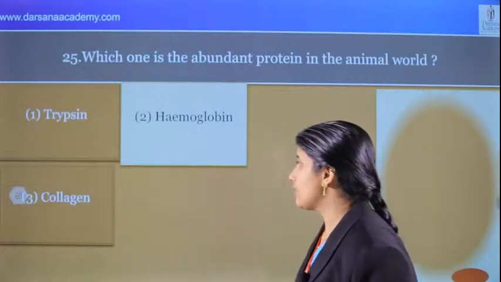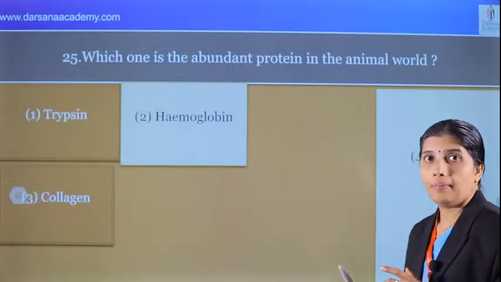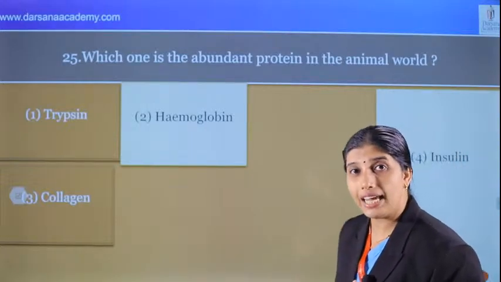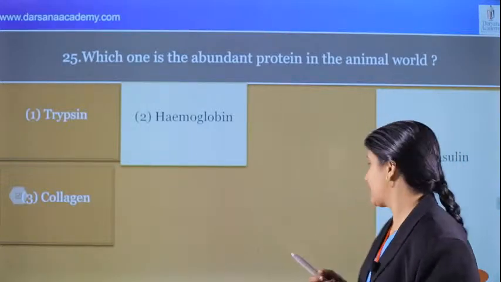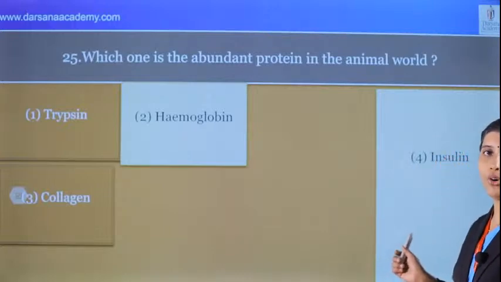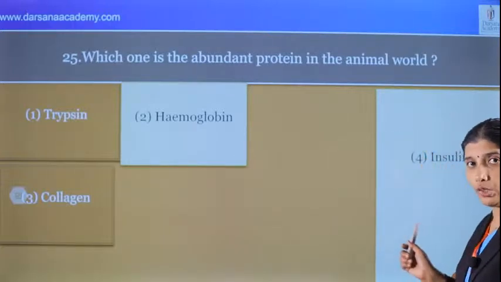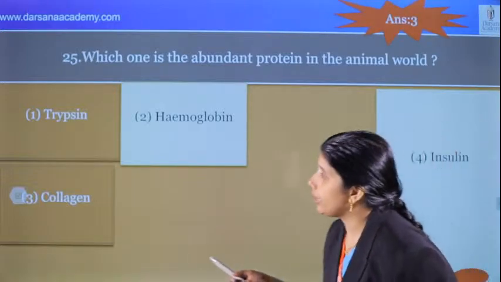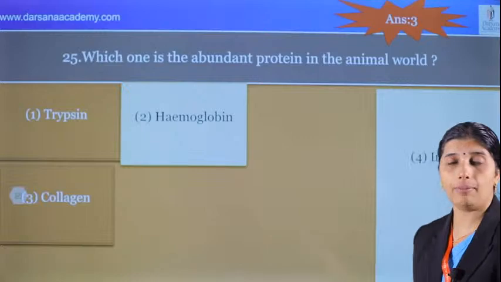And next is, which is the abundant protein in the biosphere? Rubisco, ribulose bisphosphate carboxylase oxygenase, activated by magnesium. Yes. And insulin. Insulin is the hormone that is connected with biotechnology, humulin, right? And we can see that what's the answer? 3 is the correct answer. Collagen is the abundant protein in the animal world.